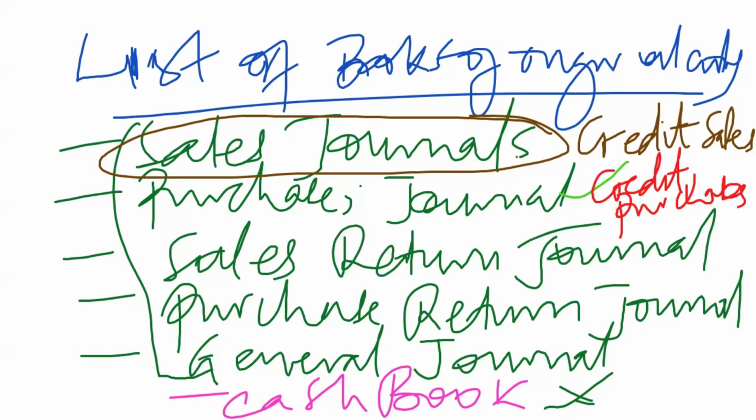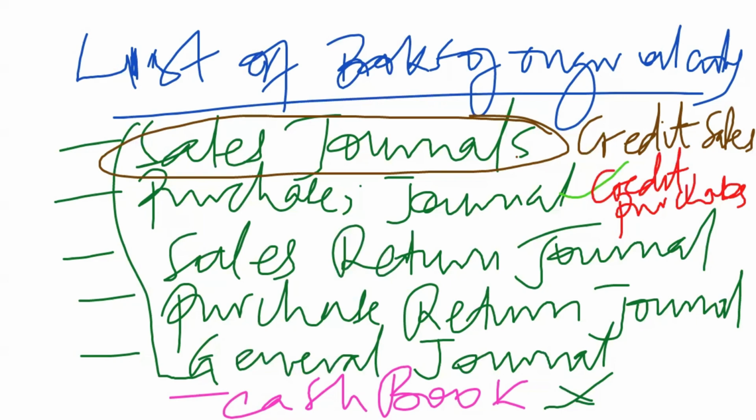And that means that apart from these credit purchases, we don't bring any transaction into this purchases journal. We only record credit purchases. If the purchase happened on cash, then it's supposed to go into the cash book, because a cash book is the only journal that records cash transactions.